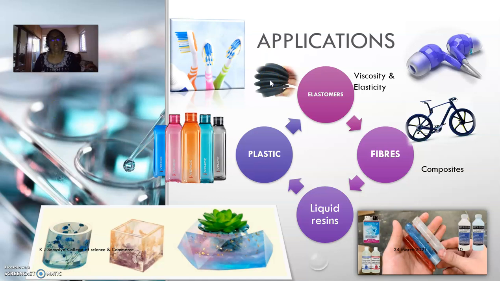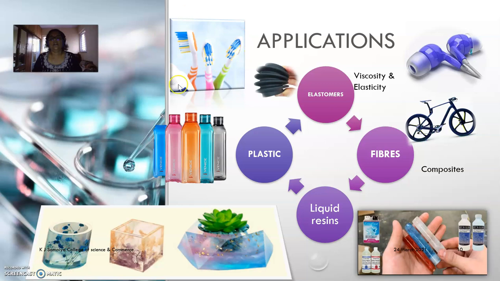The fourth way of classifying the polymers is based on their wonderful applications. So the four major applications of these polymers are, first, the plastics. Now, plastics is well known to us. We use them every day as drinking bottles, storage materials, houses. You can make plastic houses, roofs, chairs, furniture, everything. Many things can be made of these plastics.